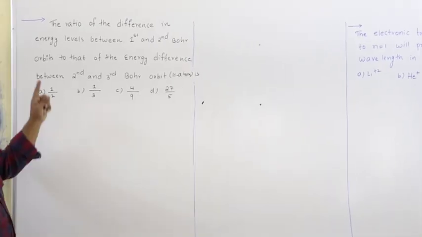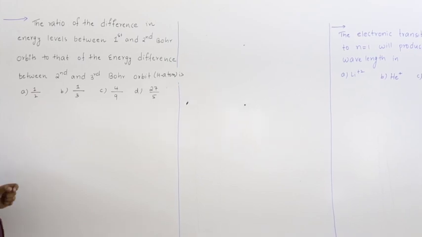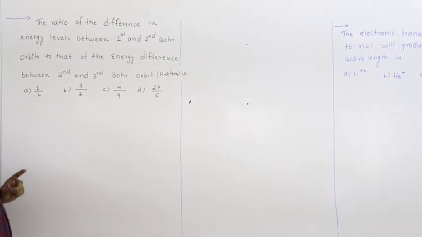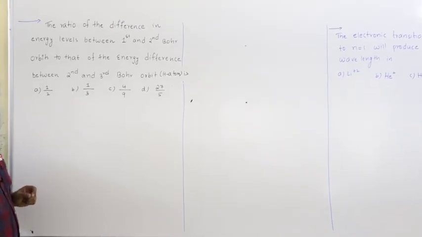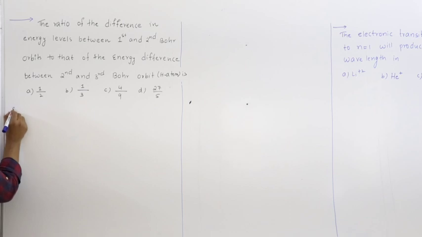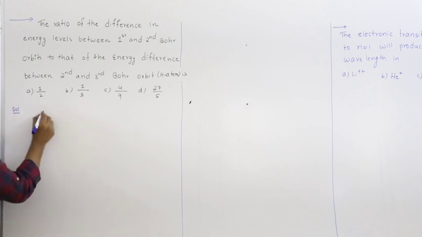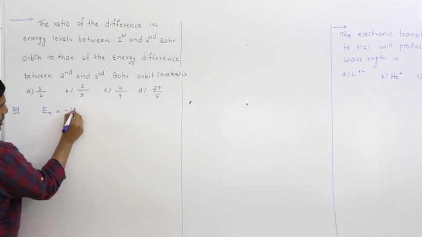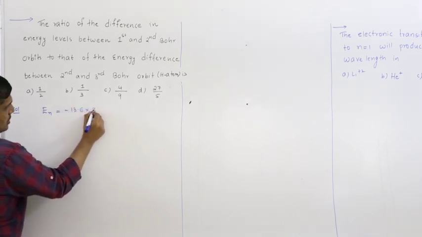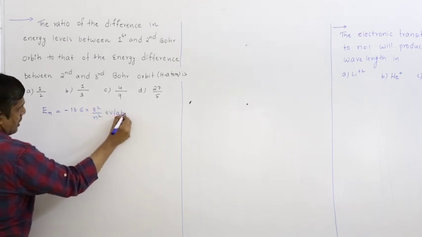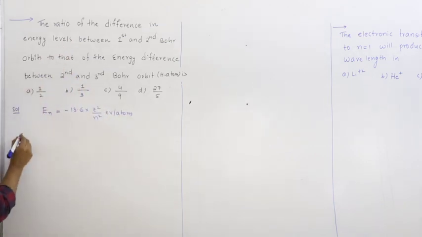Right, next one. The ratio of difference in energy levels between first and second Bohr orbits to that of energy difference between second and third Bohr orbits of hydrogen atom is. So let us find the energy difference. So how do you calculate the energy of electron? That is in electron volts, let us say minus 13.6 into Z square by n square electron volt per atom. So let us first find E1 of H.